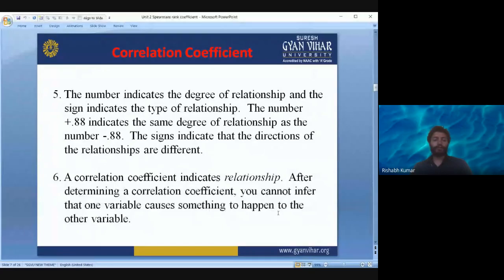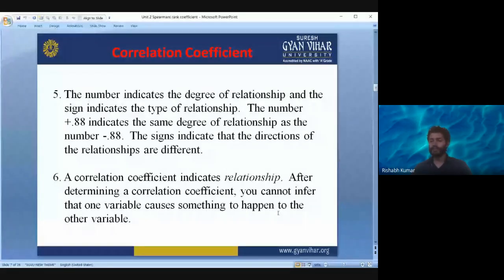So your sixth point is that a correlation coefficient indicates a relationship. After determining a correlation coefficient, you cannot infer that one variable causes something to happen to the other variable, right? The correlation coefficient can tell you that there is a relationship, but you cannot determine the cause, that due to X, Y is happening.